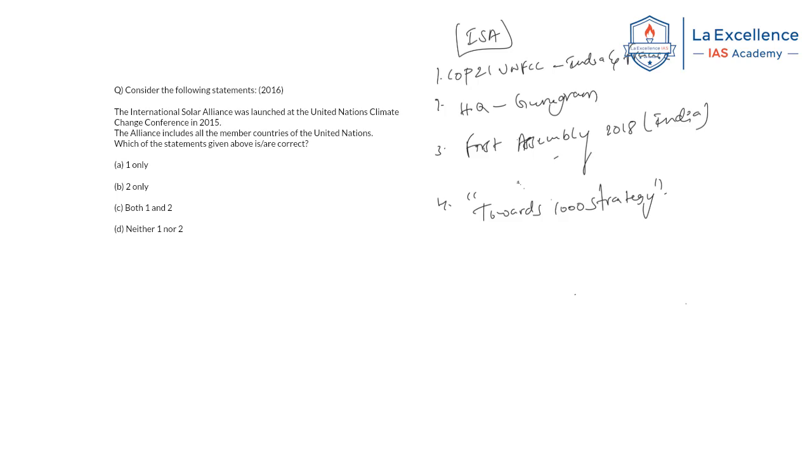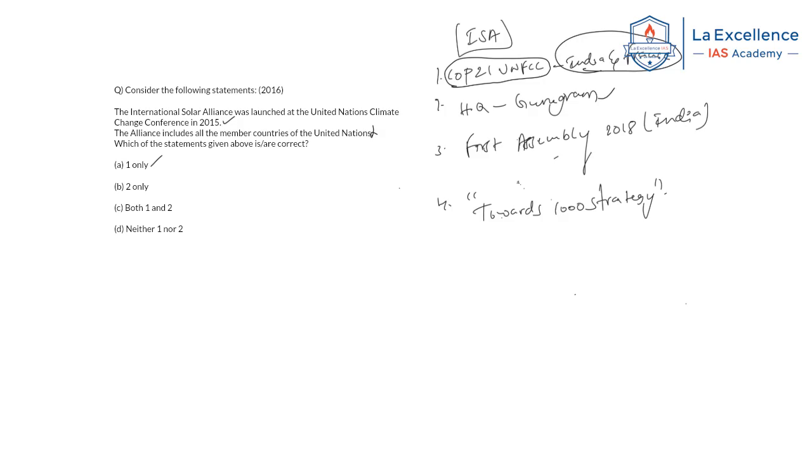This question is saying that it was launched at the United Nations Climate Change Conference in 2015. Yes, this statement is true. The alliance includes all the member countries of the United Nations. This is wrong. Okay, the answer is 1. From the prelims perspective, you have to know that it was initially established by India and France, during the COP21 conference of UNFCCC that happened in Paris, right? The headquarters is in Gurugram.